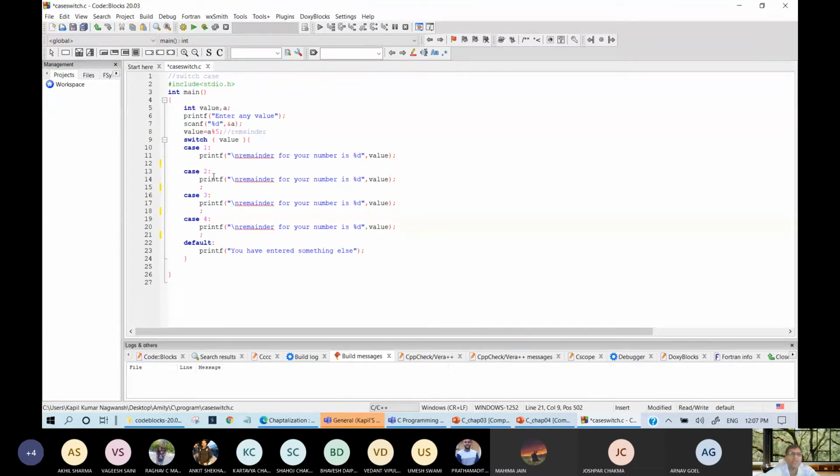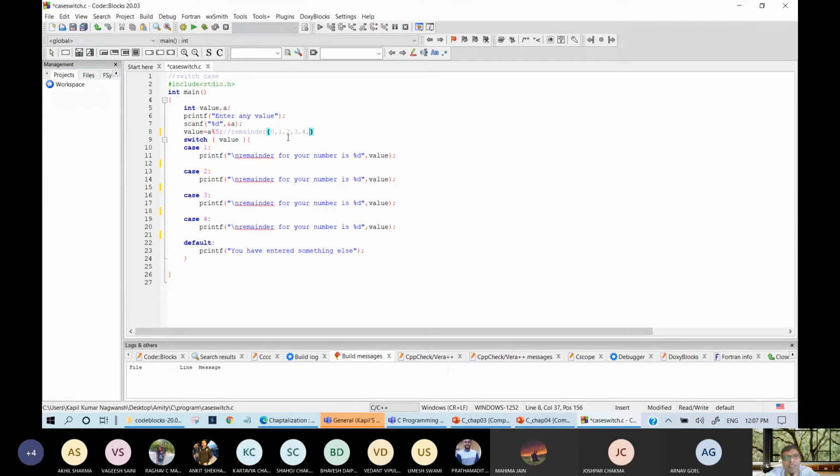I have removed all the breaks and the semicolon also. I made this program so that it will print the remainder. Whenever a mod 5, what will be the possibilities of remainder? What will be left in the remainder? 0, 1, 2, 3, 4, only these numbers.